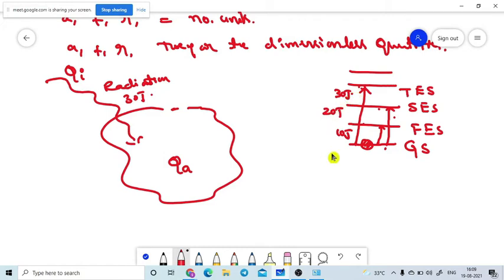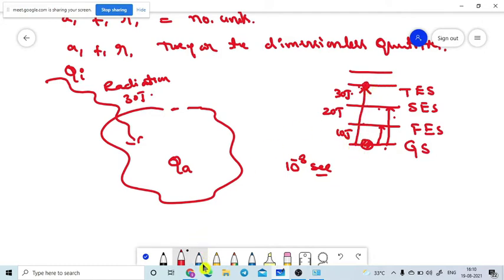There is one important rule: if the electron goes to the higher excited state level, it won't stay there for long. It will come down to its original state in about 10 to the power of minus 8 seconds. While absorbing energy, the electron is transferred to the higher energy level.